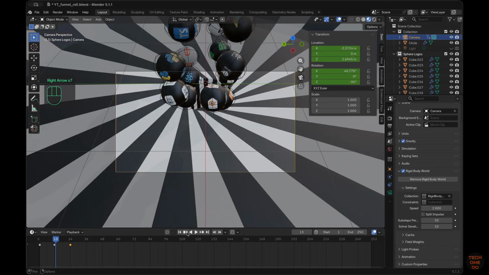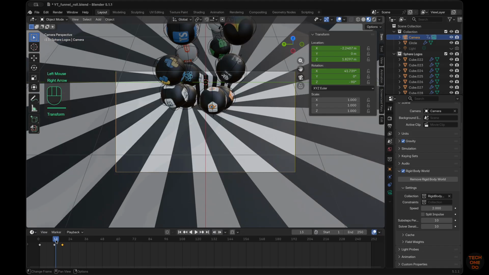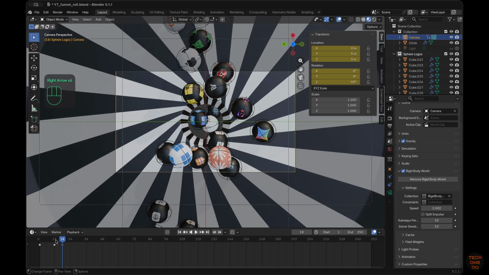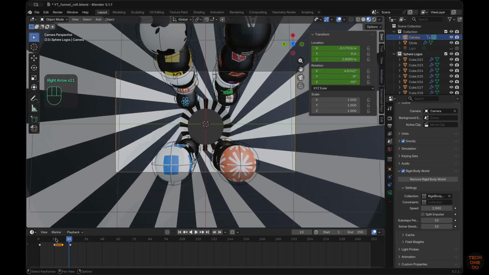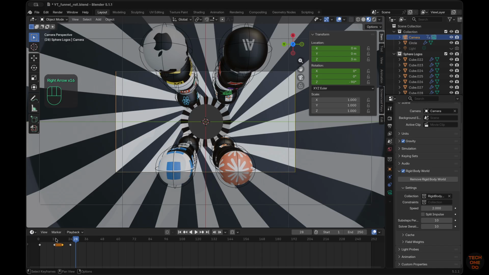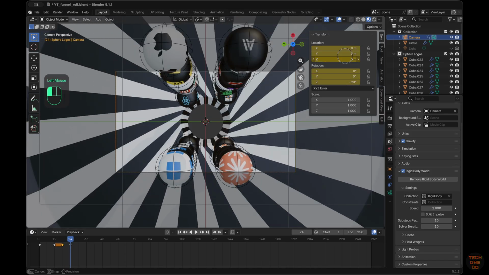Adjust the keyframe position as shown. Update camera location keyframe on frame 24.